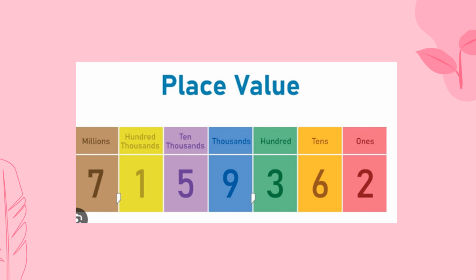2 is the ones. Next we have 6 is in the tens. The 6 is in the tens place. The 3 is in the hundreds place. The 9 is in the thousands place. After the thousands, we have tens of thousands. And the 1 is in the hundreds of thousands.